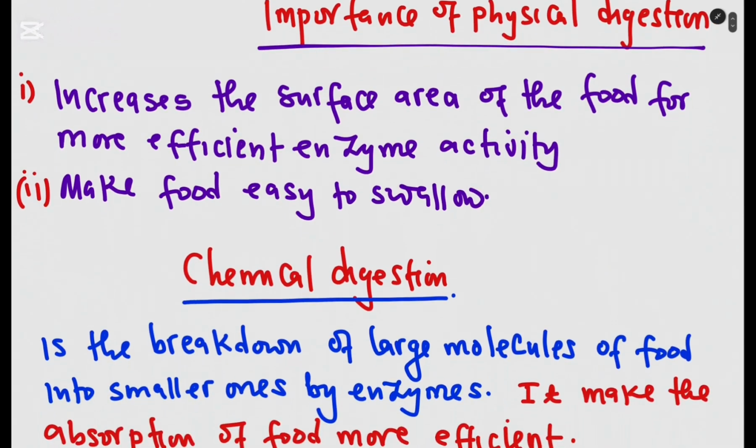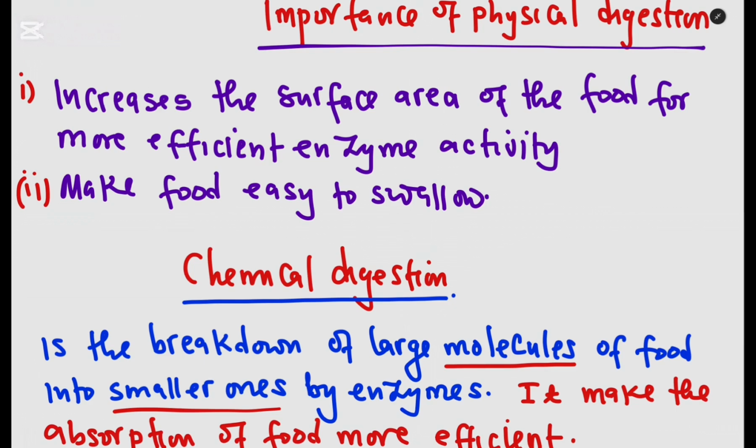Then let us look at chemical digestion. Since we said there are two types of digestion, physical digestion and chemical digestion. Chemical digestion is a breaking down of large molecules, pay attention, molecules of food into smaller ones. In physical digestion, large pieces of food are broken down into molecules, and these molecules are large. They need to be broken down into smaller ones. So chemical digestion is the breaking down of large molecules of food into smaller ones by enzymes.